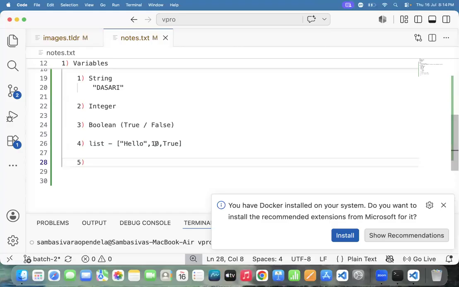And one more thing. For example, what is the value here? Dasarigaru, what is the value here? 10. In the future, we can modify also. In the future, you may ask me, Samba, please change 10 to 100. I'm able to change it. And in the future, you may ask, Samba, don't place hello here, just place my name here.